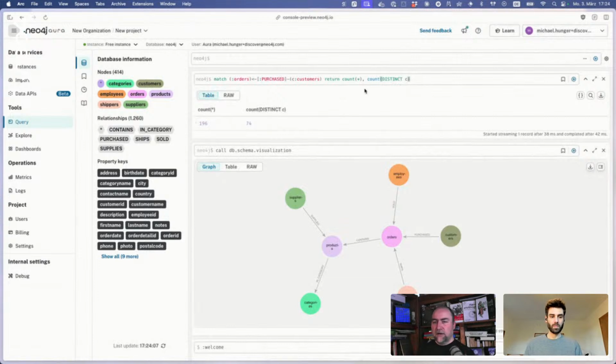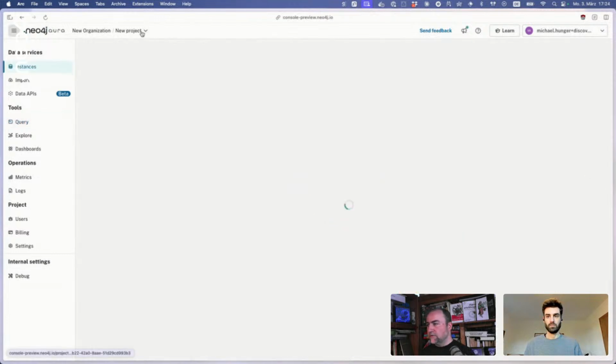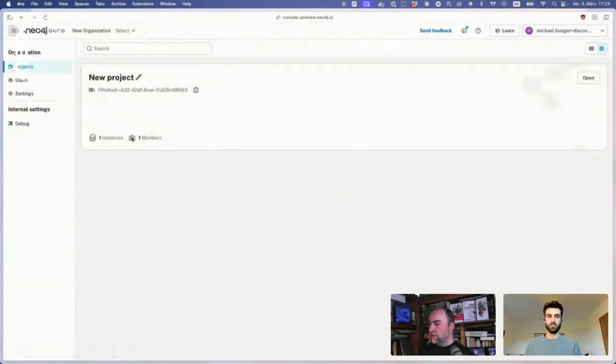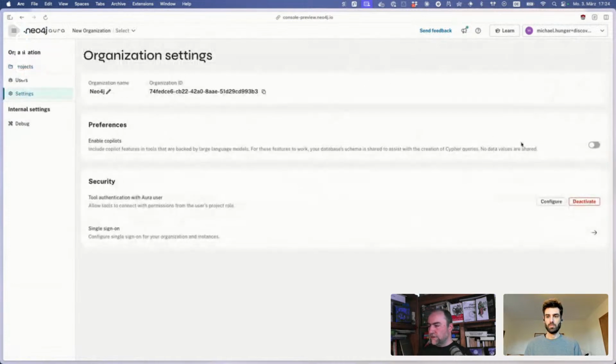If people are not so familiar with Cypher, we now also have Copilots built in. Let's see, it might be that I need to enable it. Let's go to my organization, then organization settings, and I can enable the Copilot here, because some organizations don't want to send the graph schema.